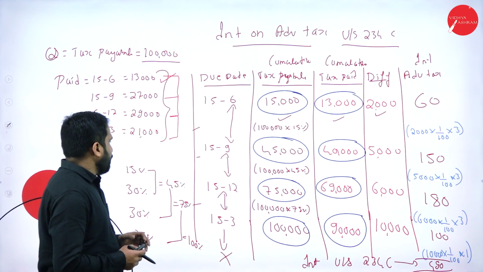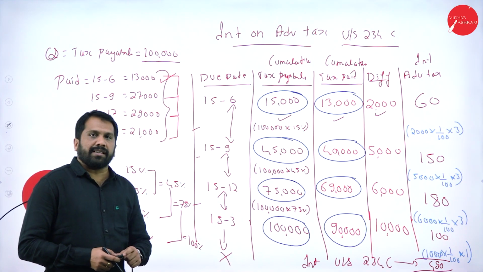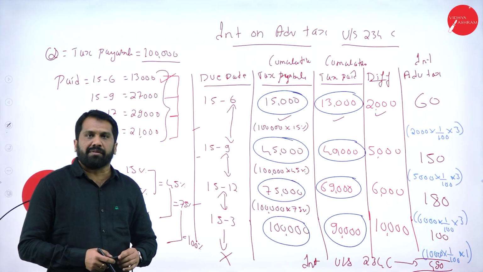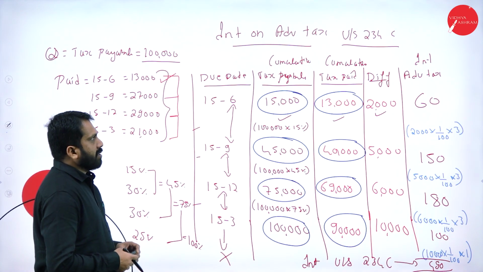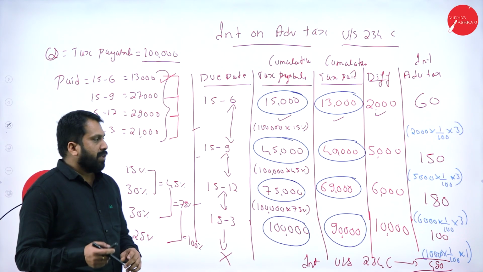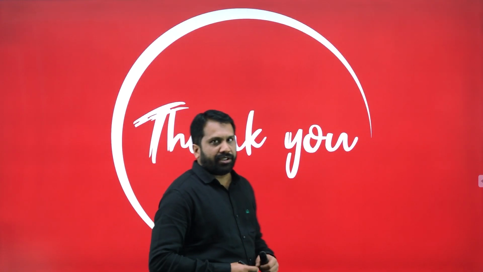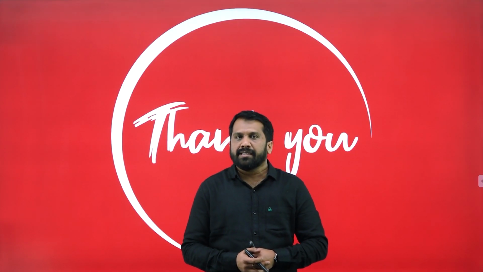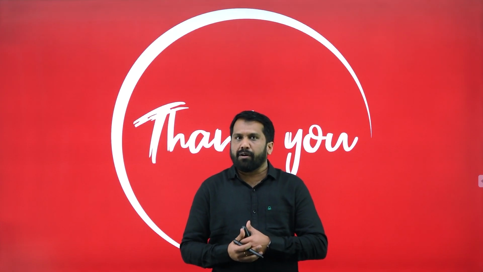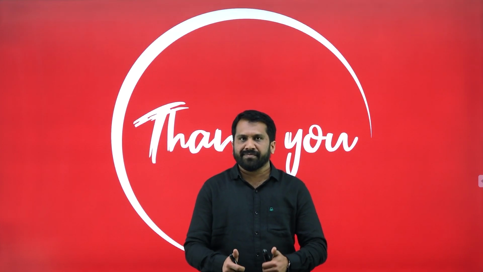Now, you have learned what is advance tax, problems on advance tax, how to calculate advance tax, and finally you have learned interest on advance tax under section 234C. So this is all about today's session. We end with your unit number 4, TDS and advance tax. And please refer to whatever problems we have done in the class, in offline as well as online. Thank you.